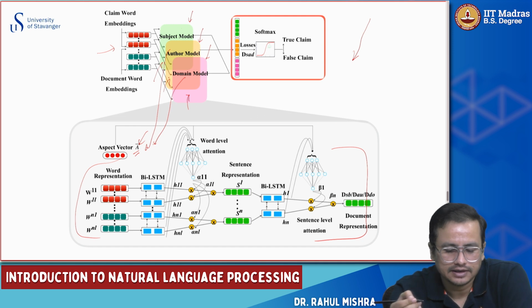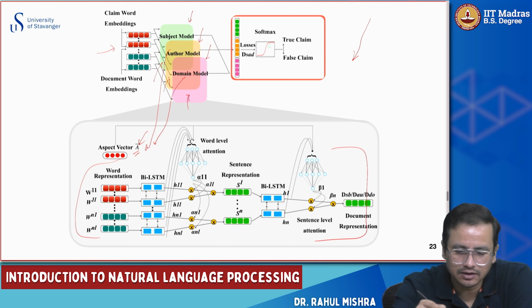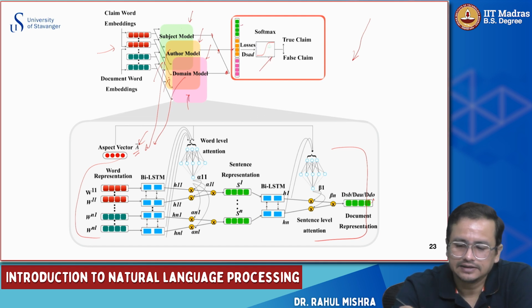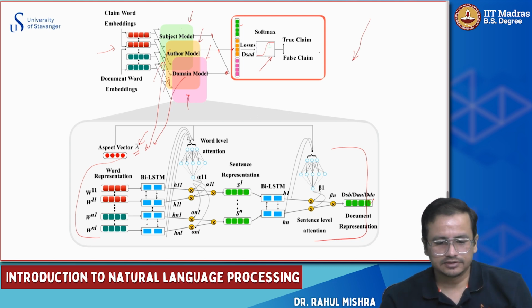It could be NY Times, Washington Post, and so on. Only these things are changed, and then we get a document representation from each of these. We concatenate these document representations coming from the different models, and then we apply the classifier on top of it. So softmax, and we get the classification done. So this is the overall model.